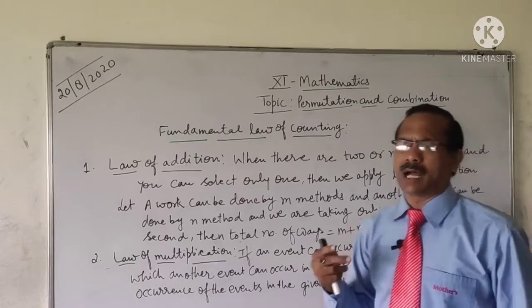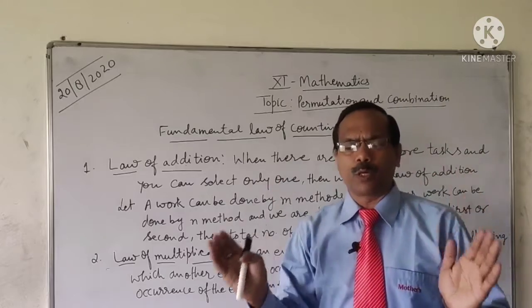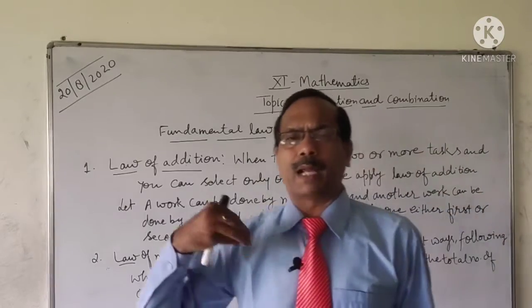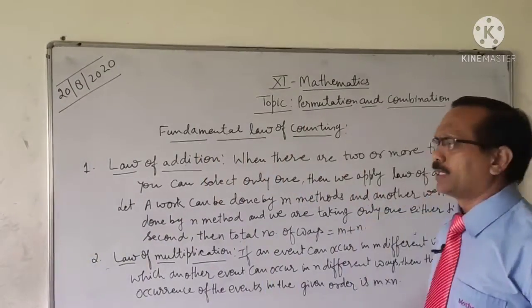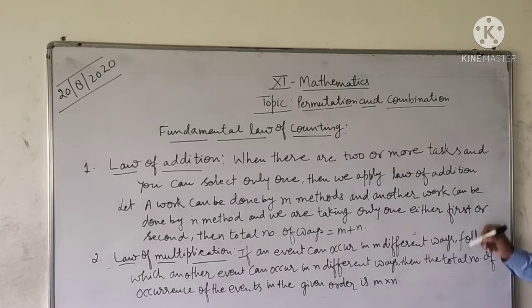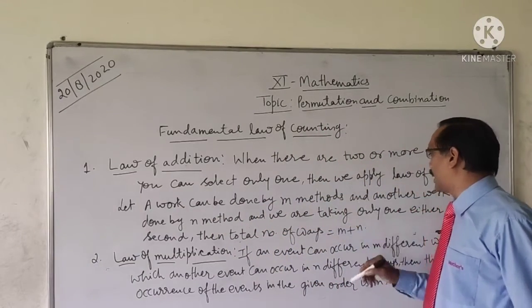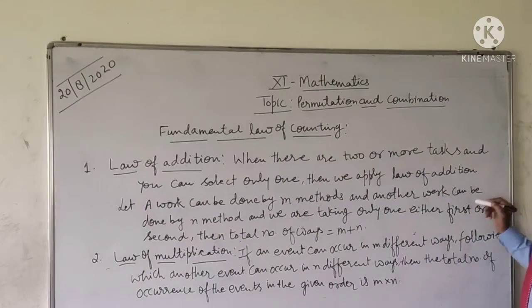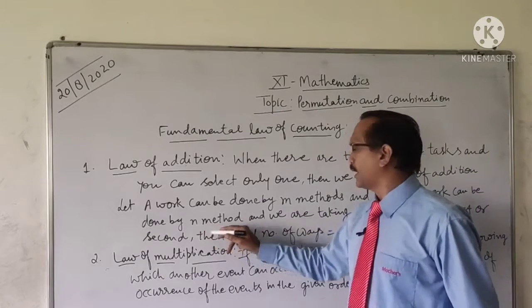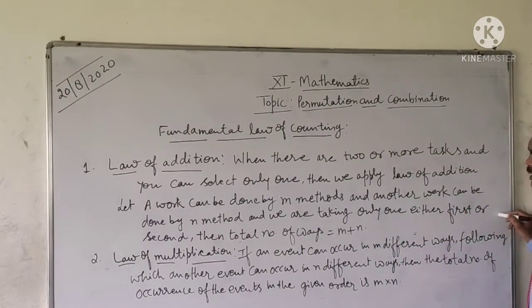Means whenever there are two or more tasks and we are going to select only one, and we have many choices, then the total number of ways can be obtained by the law of addition. See, let a work be done by M methods and another work be done by N methods, and we are taking only one, either first or second.